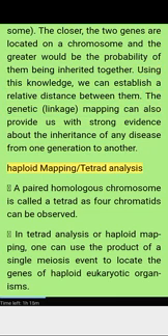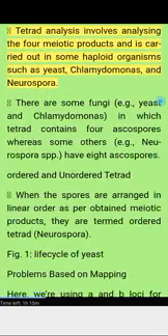Haploid mapping, tetrad analysis. A paired homologous chromosome is called a tetrad as four chromatids can be observed. In tetrad analysis or haploid mapping, one can use the product of a single meiosis event to locate the genes of haploid eukaryotic organisms.